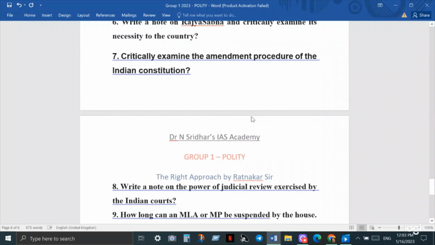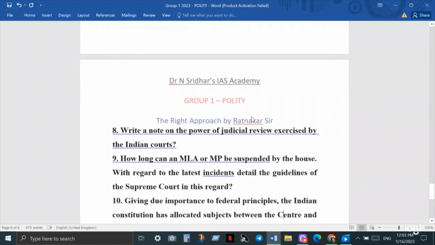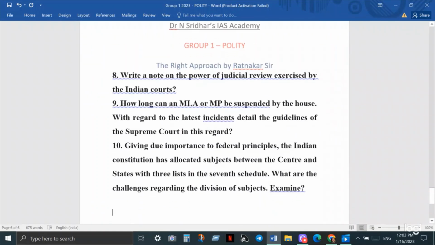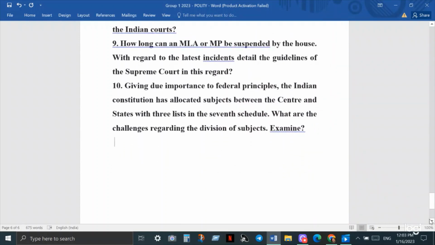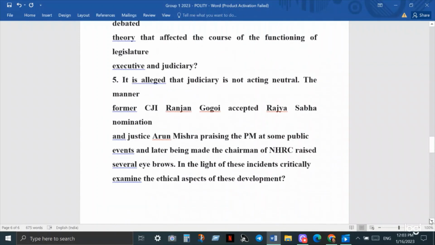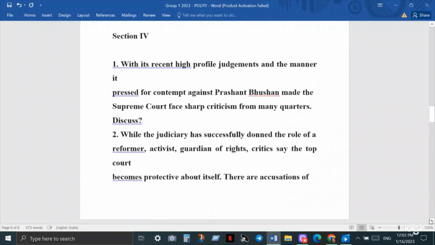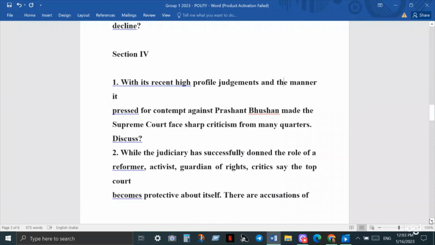Then they may ask a question regarding the amendment procedure of the Indian Constitution. So these types of questions are asked from this chapter. Then section 4.